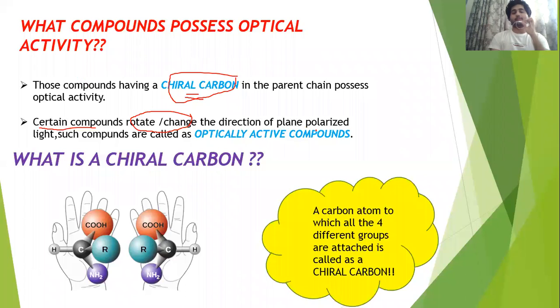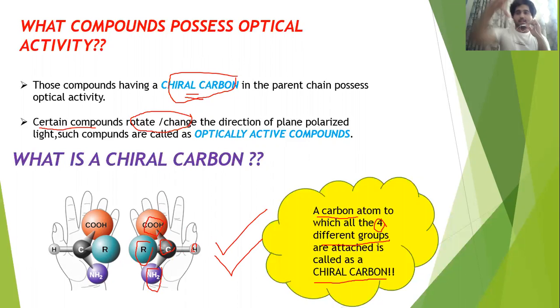So the next question that might come is, what is a chiral carbon? First let's see the definition. A carbon atom to which all four different groups are attached is called a chiral carbon. You can see this in the example I've drawn. This is a carbon, this is an alkyl group, this is one carboxylic acid group, this is one amino group, your amine NH2, and this is a hydrogen.